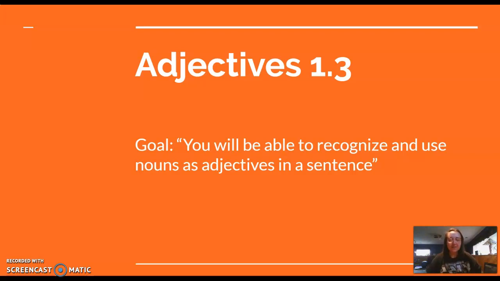The goal for this particular lesson is to be able to recognize and use nouns as adjectives in a sentence. So once again, we have different parts of speech in disguise as other parts of speech.